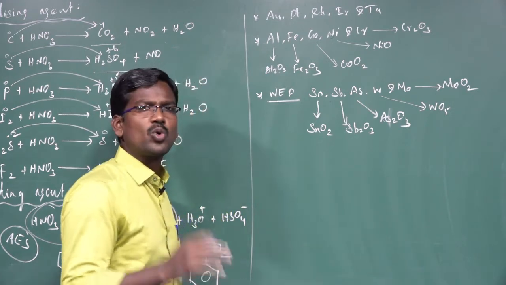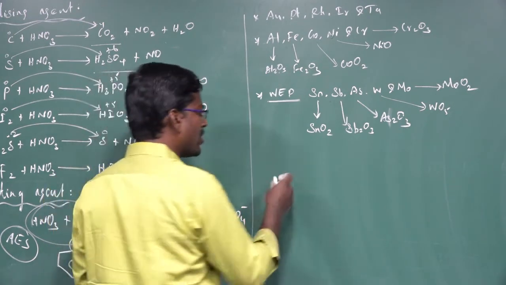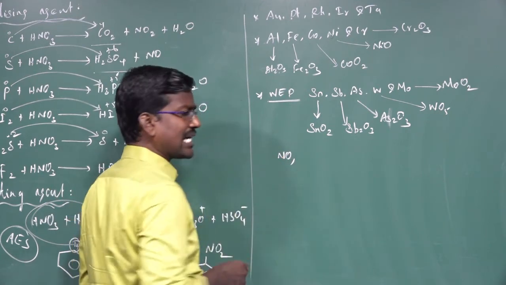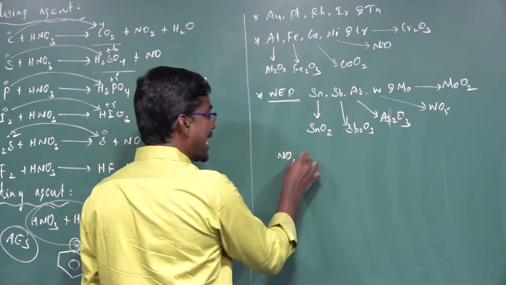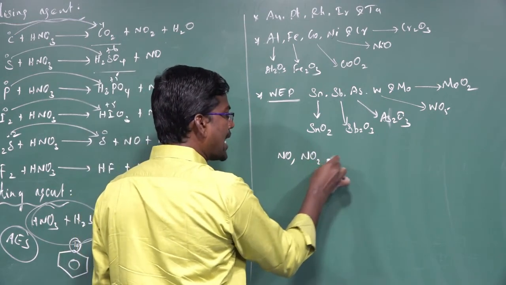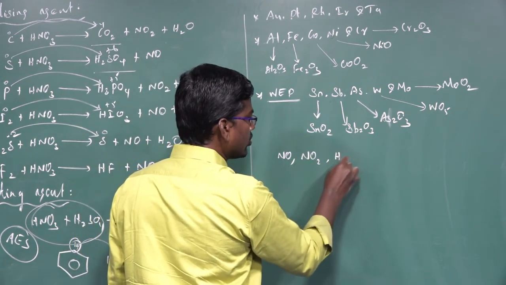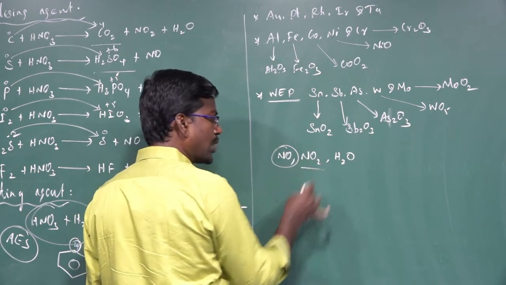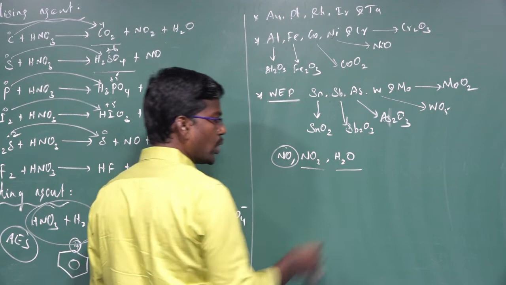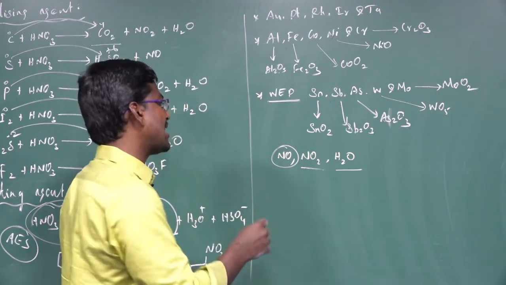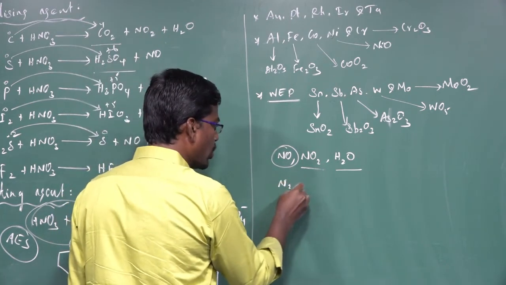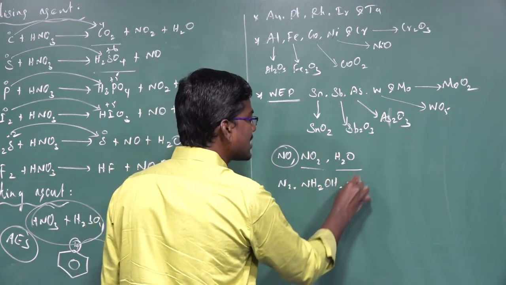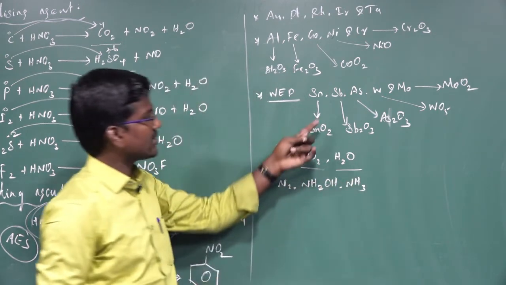From this reaction, the most common byproducts are formed. What is the meaning of byproduct? Nitric acid gives nitric oxide, nitrogen dioxide NO2, and H2O. NO, nitric oxide, NO2, nitrogen dioxide, and H2O are the major products. Occasionally, nitrogen N2, hydroxylamine NH2OH, and ammonia are formed from this reaction.